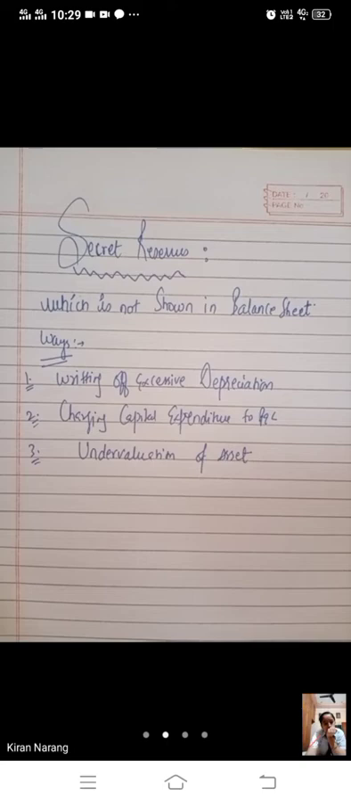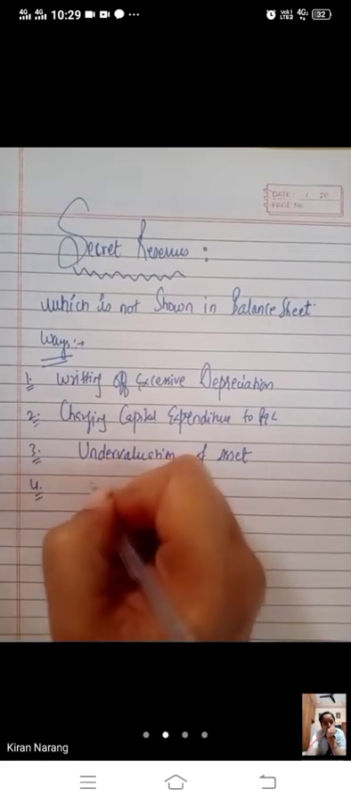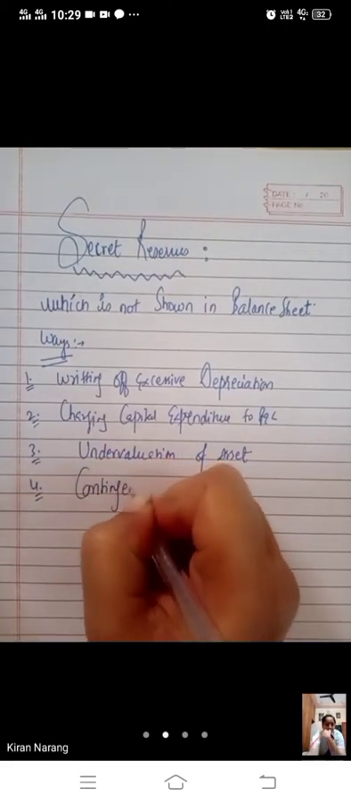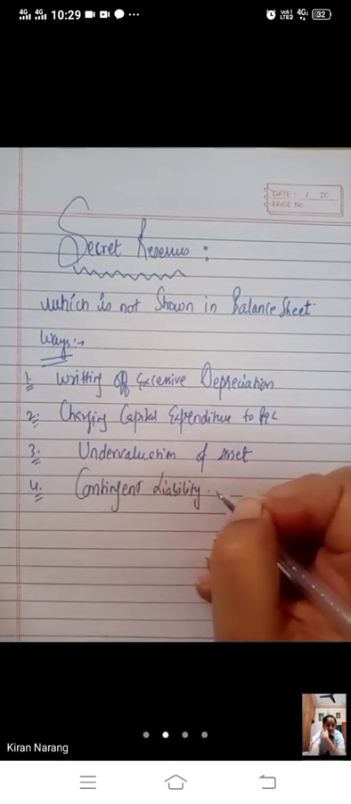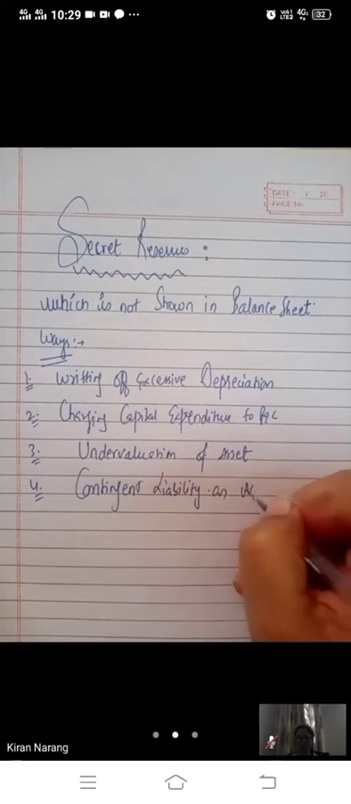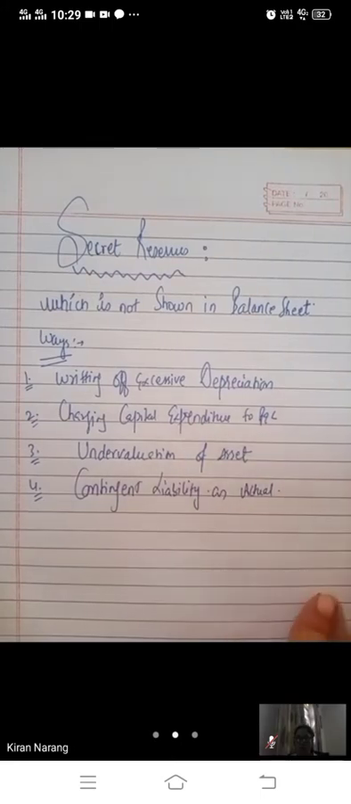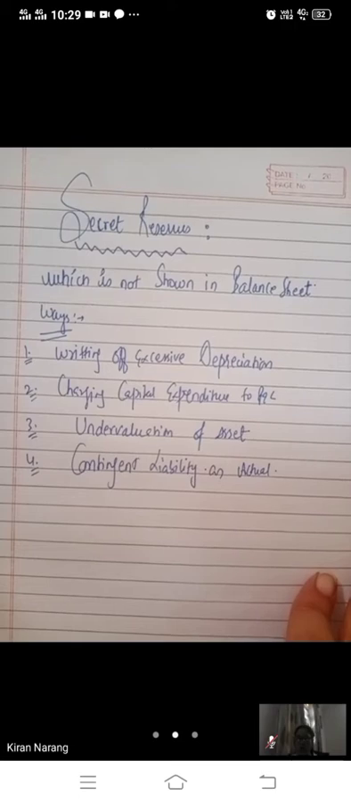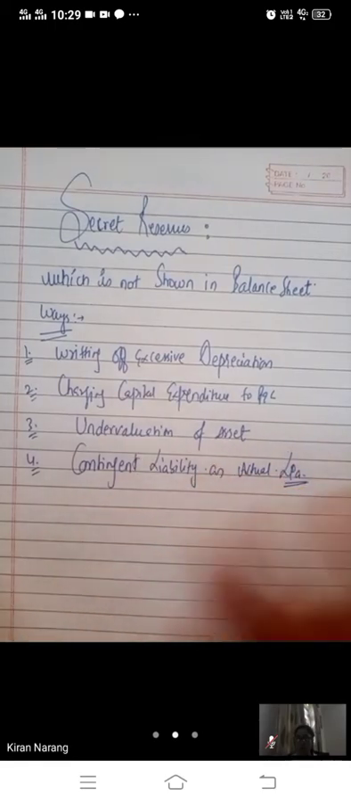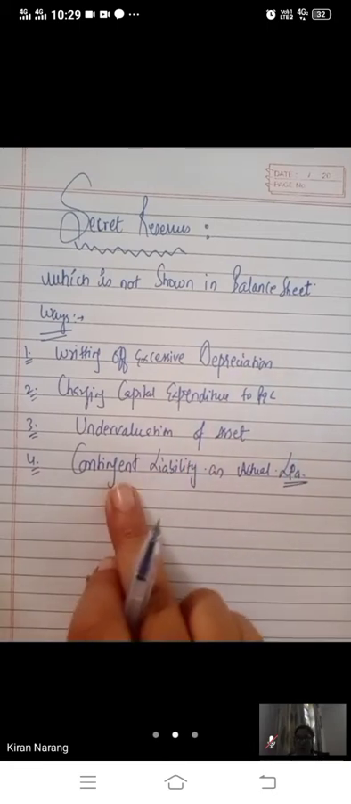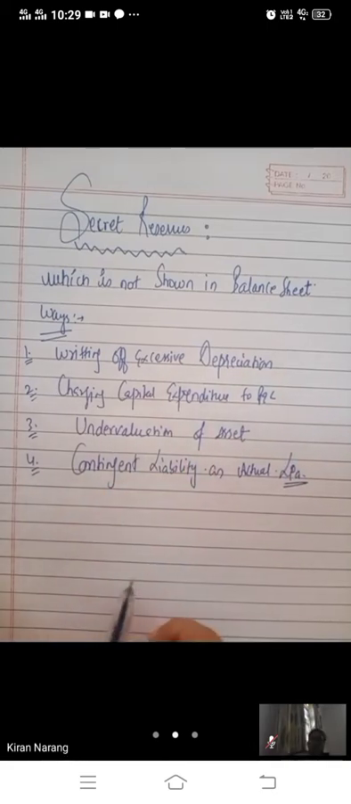Showing actual assets as contingent assets, or showing contingent liability as actual. What is contingent liability? Which may or may not arise. Suppose we have given a guarantee for a loan. Our friend has taken a loan from the bank and we have given a guarantee that if he does not pay, we will pay. If he pays, you don't have to pay, and if he does not pay, you have to pay. That which may or may not arise is called contingent liability.